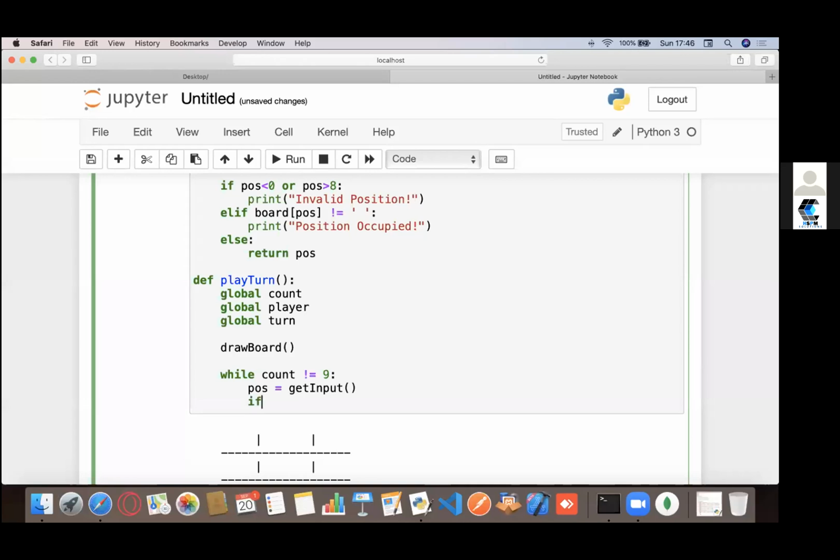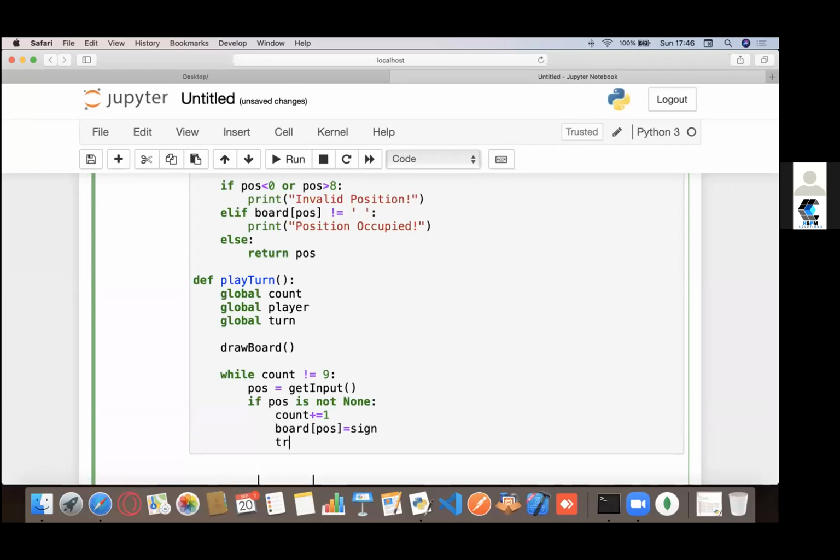So I would check if now the position is not None. Okay. So let's increase the count: count plus equals 1. The board of position would be equals to the sign.